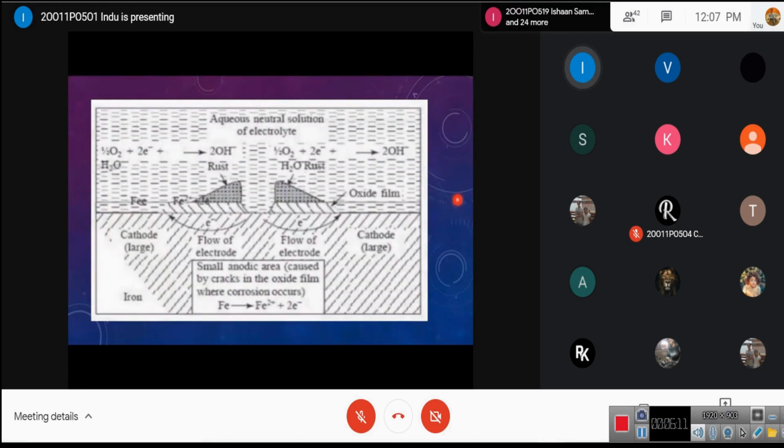We can look here, when there is a metal covered with an oxide film and there is a small cut or a scratch, this part acts as anode and the rest acts as cathode, and the rust is formed here. The electrons move from anode to cathode to give OH minus ions, and these OH minus ions and the ferrous ions diffuse to form ferrous hydroxide, that is a precipitate, or the rust is formed here between the anode and the cathode.